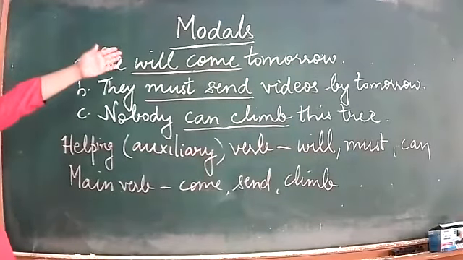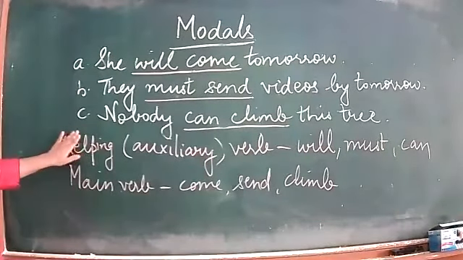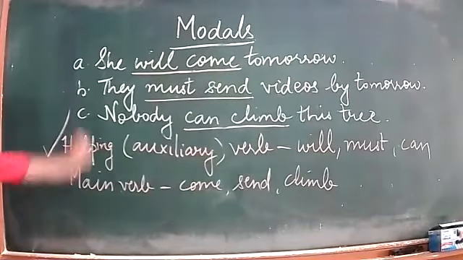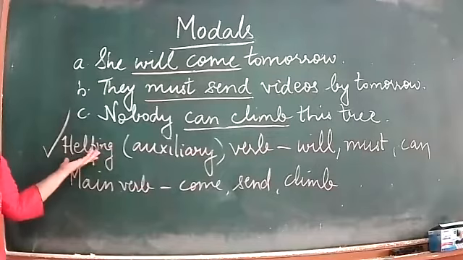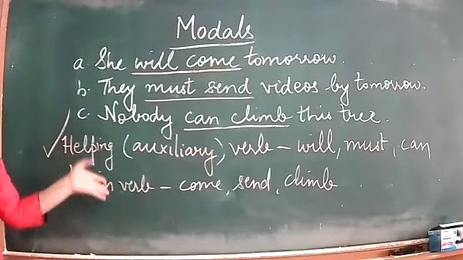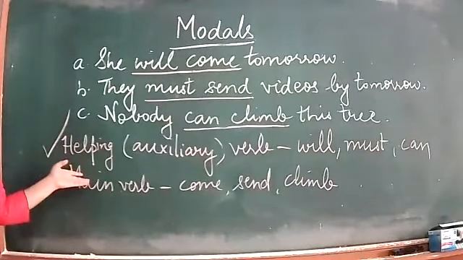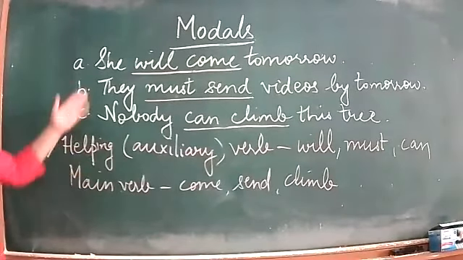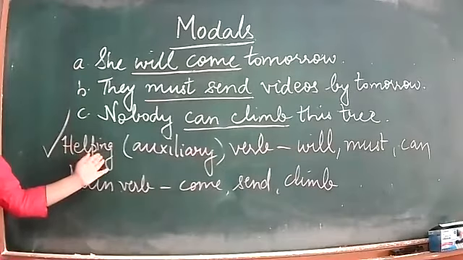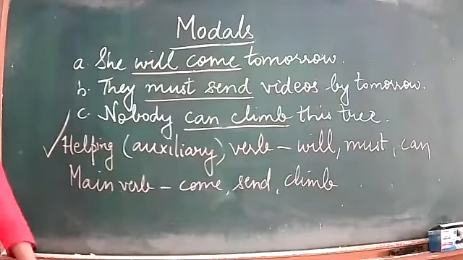So our models, beta, they just fall in this group. This first group, our models fall. So models are always part of helping verbs. Okay, but it's not that all helping verbs are models. No, this is not true. Is, am, are, was, were are also there in helping verbs. So model is a kind of helping verb. It's one of the kinds of helping verbs.